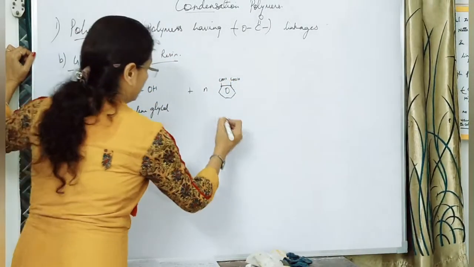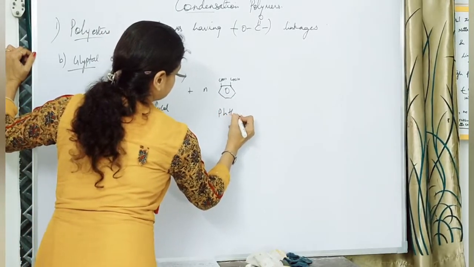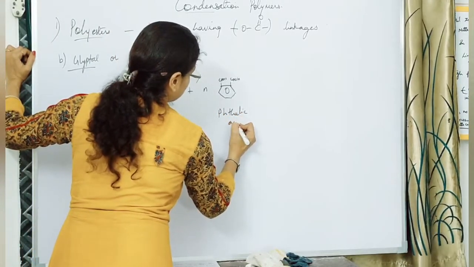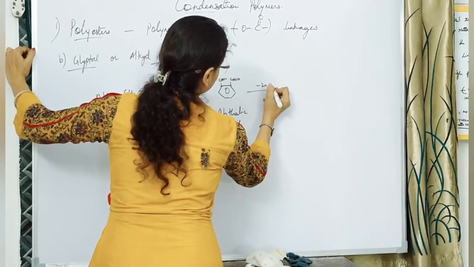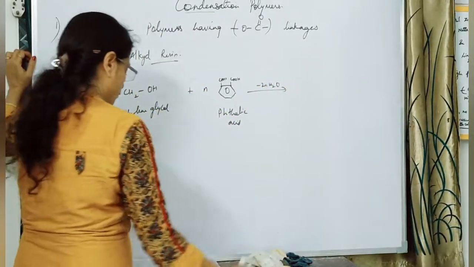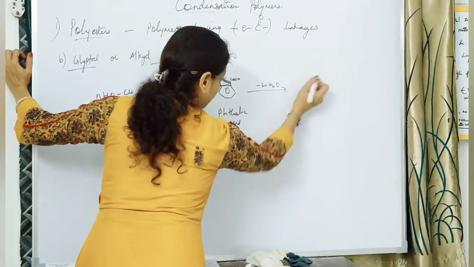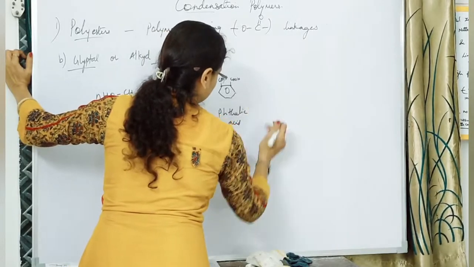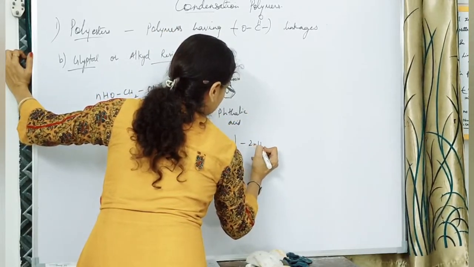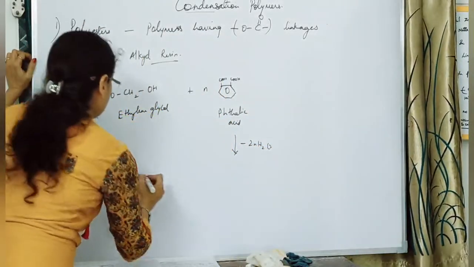So this is our phthalic acid. Then the loss of 2nH2O, loss of water molecules. So look here, this chain won't fit over here. So I'm writing down this reaction over here, or we can just write minus 2nH2O. So here this will be